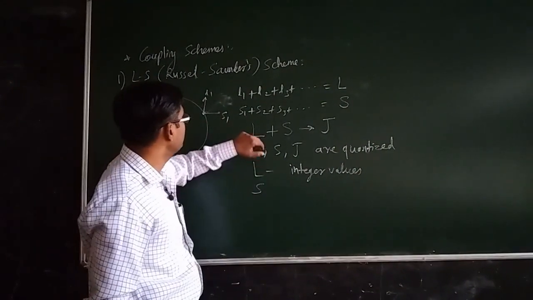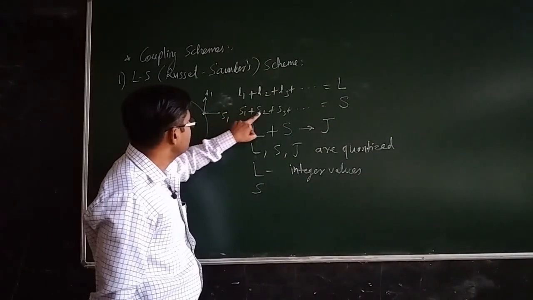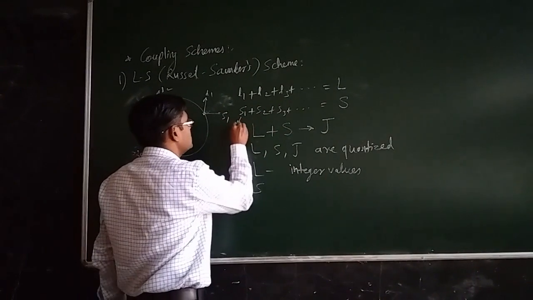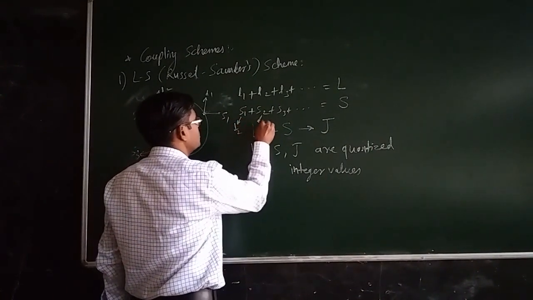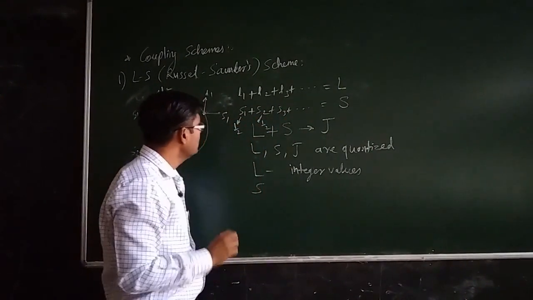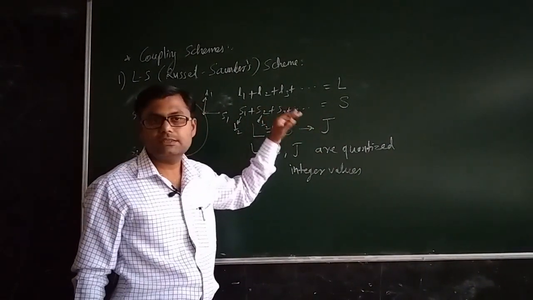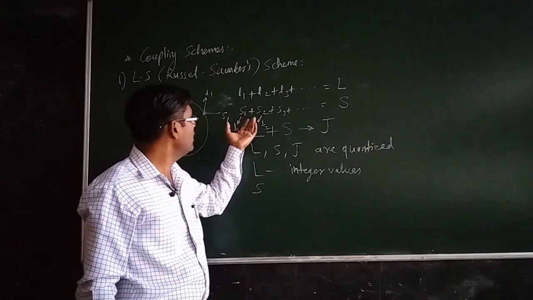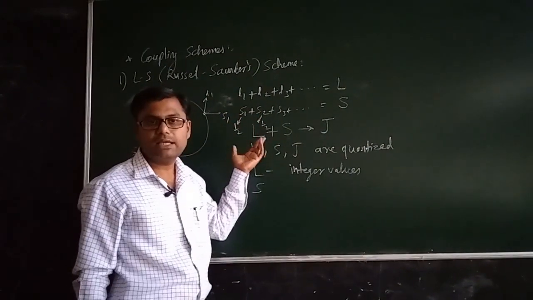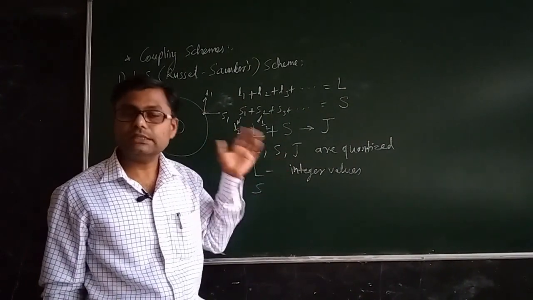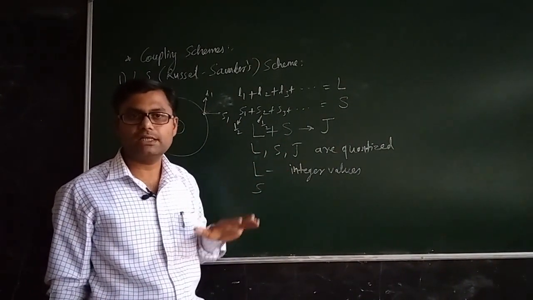Now see, this is very important. The individual values of S1, S2, S3 are all half. The value of S1 is half, the value of S2 is also half, and so on. When you add, remember that this is not a normal addition, this is a vector addition. Sometimes you have to perform arithmetic addition, or sometimes arithmetic subtraction, which is nothing but one type of vector addition.